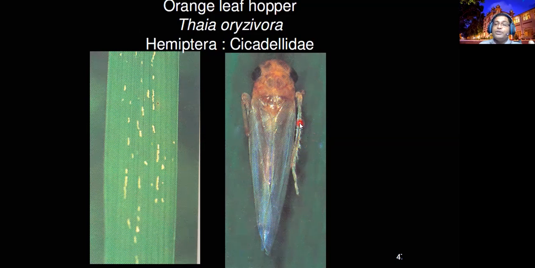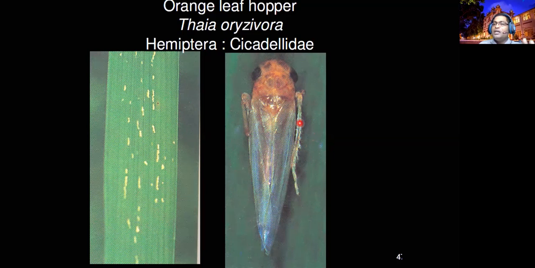These green leaf hoppers, zigzag hoppers, white leaf hoppers and orange head leaf hoppers are all transmitting viruses while feeding. Therefore, we have to be very cautious.